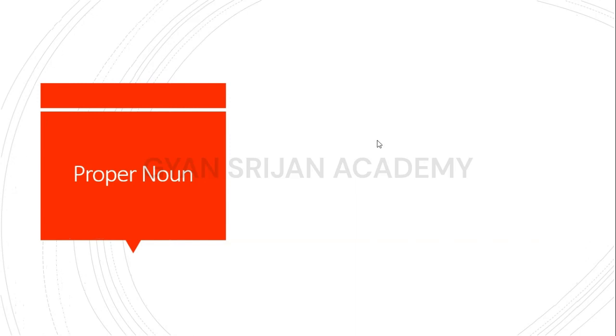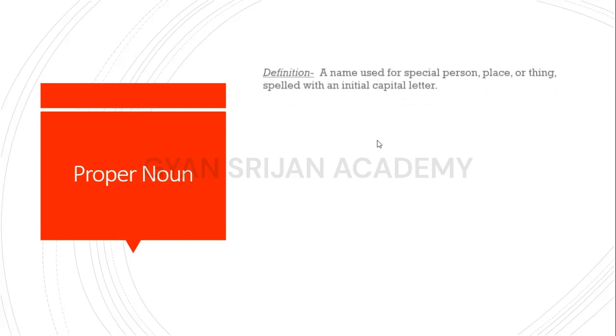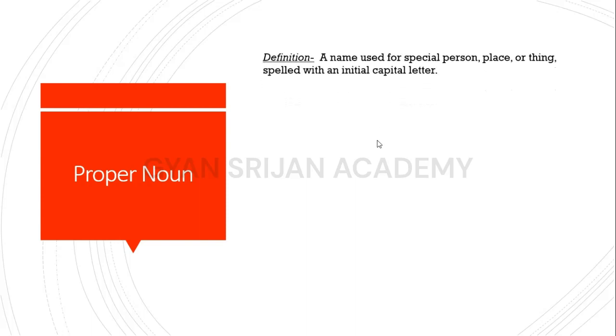I am again going to start the proper noun with a definition. Our definition says that a name used for a special person, place, or thing is spelled with an initial capital letter. Here our definition is saying that a name used for a special or individual person, individual place, or individual thing is known as proper noun.